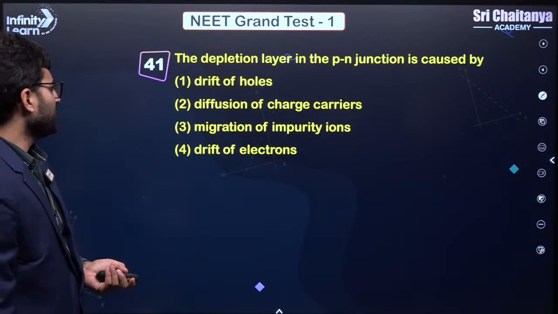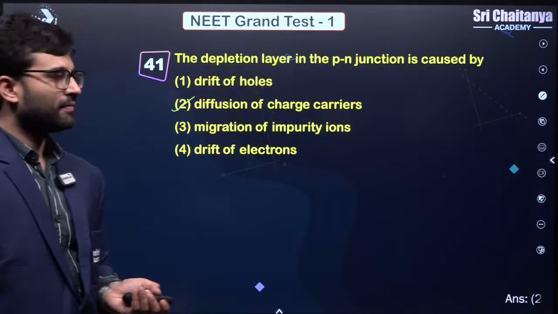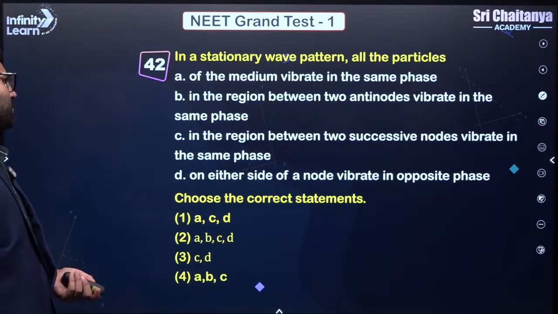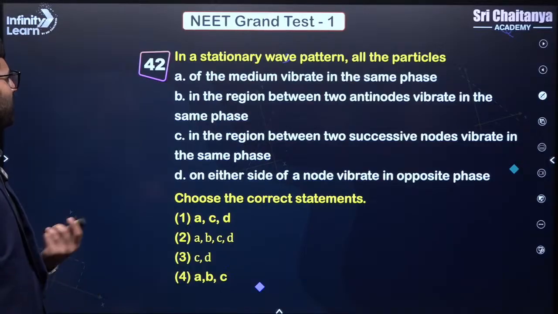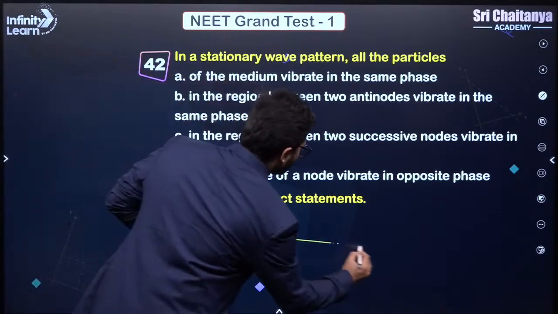The depletion layer in a p-n junction is due to the diffusion of charge carriers. Very, very simple, right? In a stationary wave, all particles of the medium vibrate in the same phase. So you have to see here what a stationary wave is.